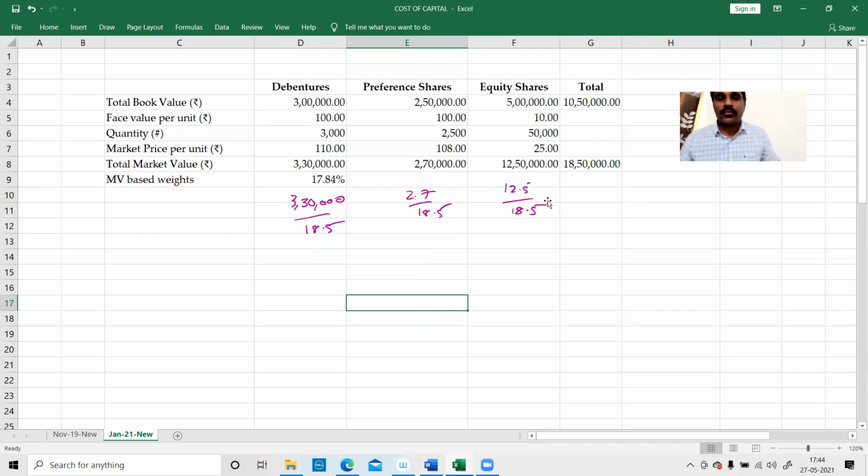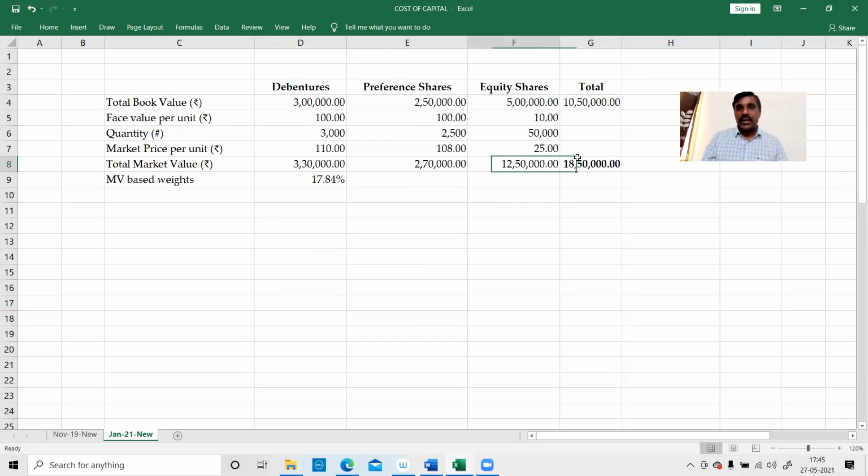It is out of the total 18,50,000. How much is the weight of this? This is how we have to calculate. Out of 18,50,000, how much is 2,70,000? It is 14.59%. Similarly, how much is 12,50,000? It is 67%. These are the weights.